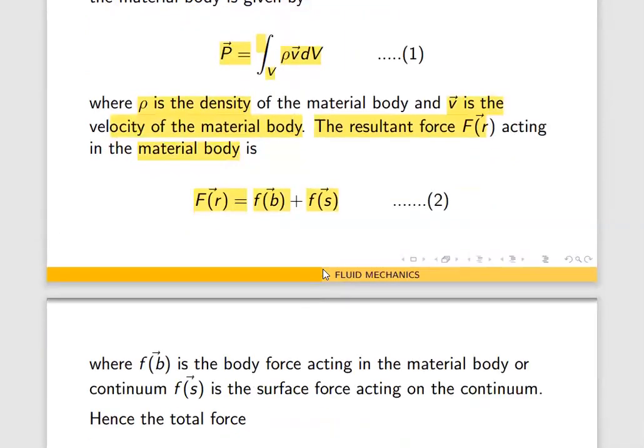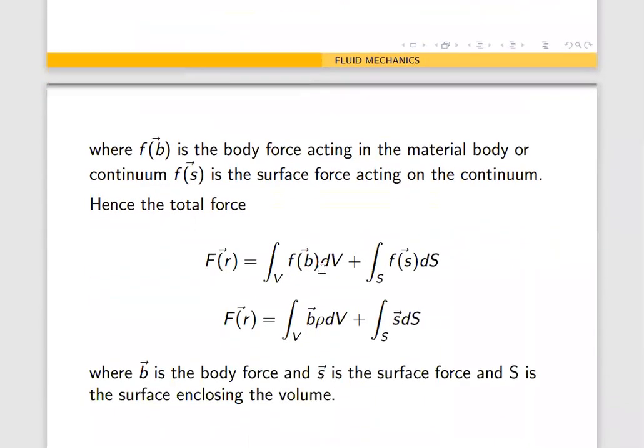Now, suppose we want the full force acting on that full volume, then F_R will be equal to integral over V, and then integral over S. This is the surface integral, so it is integral over S. And the first one is the volume integral, that is acting on the volume V.